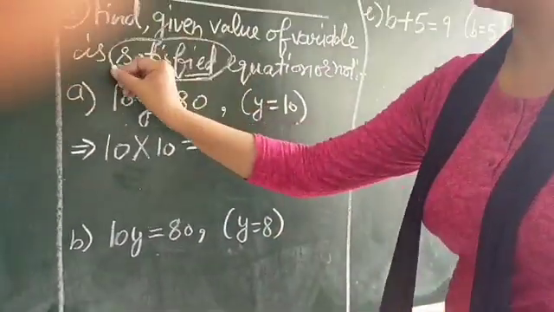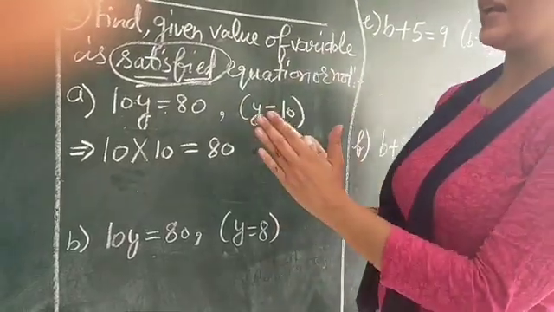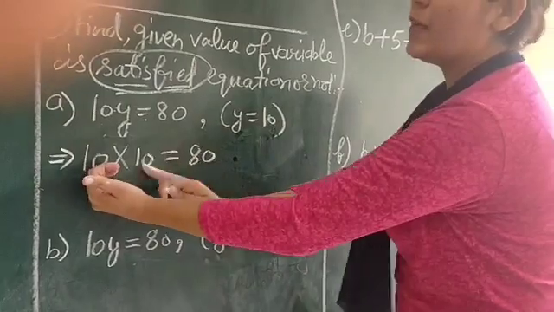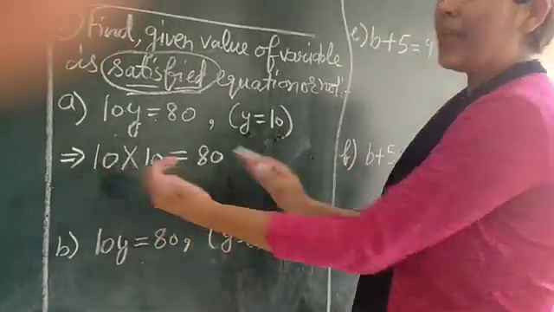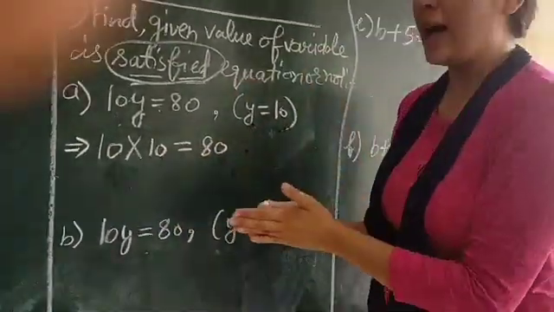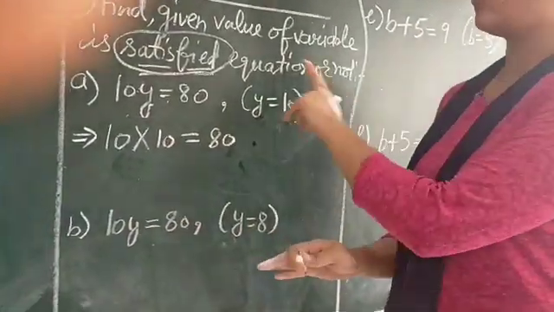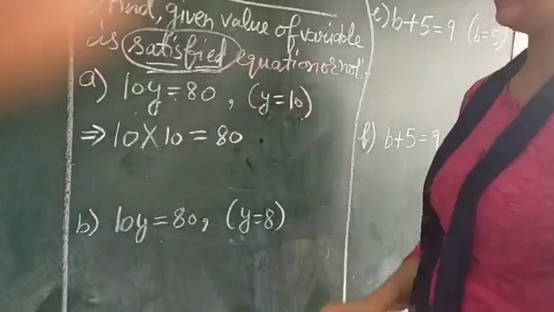He is saying you have to satisfy the equation. When will the equation be satisfied? When the left hand side is equal to the right hand side, then the equation will be satisfied. If both sides are not equal, then this value does not satisfy the equation.